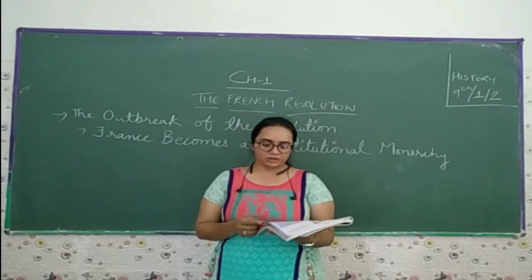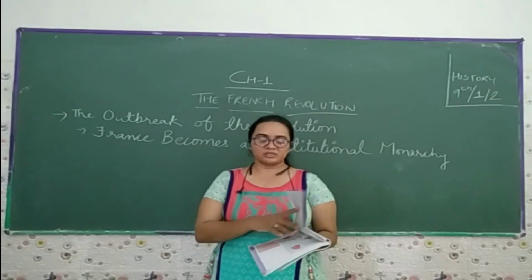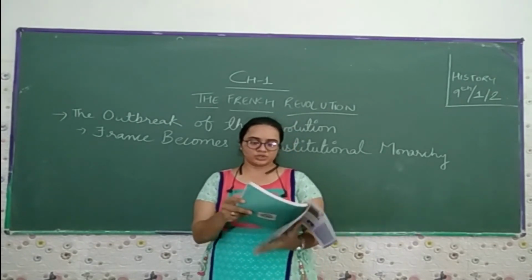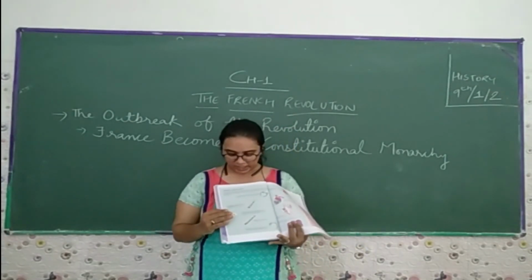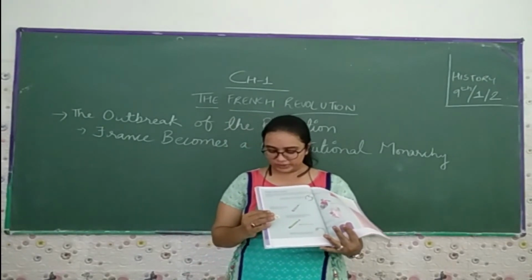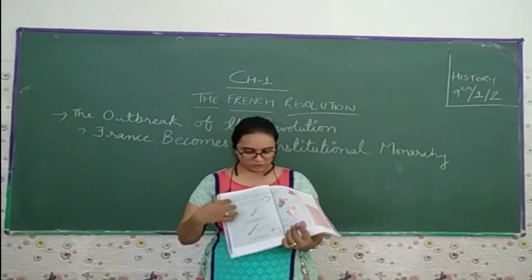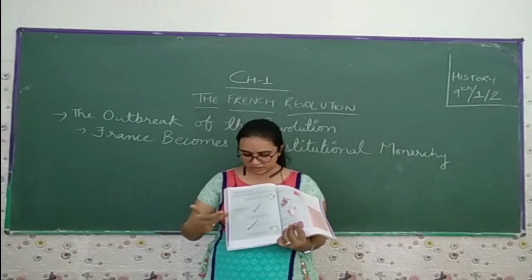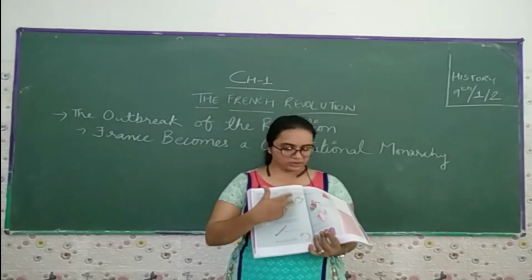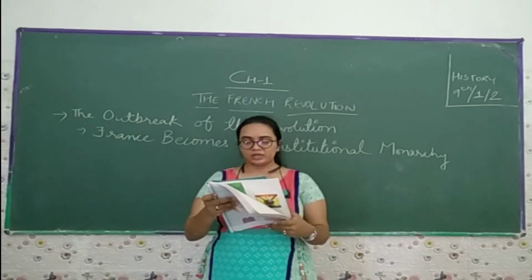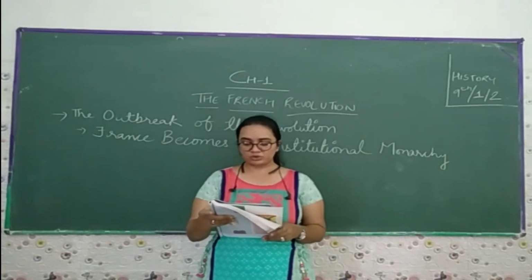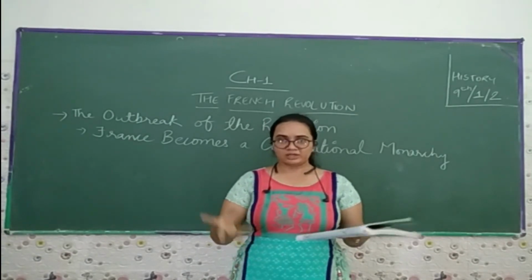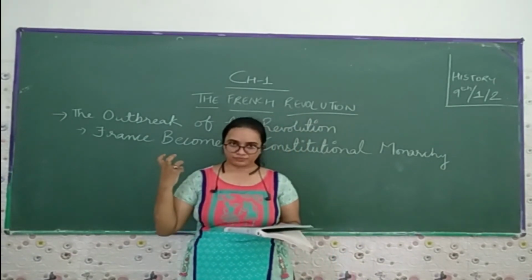So these are the Declaration of the Rights of Man and the Citizen in the French Constitution. Now these are the political symbols by which they used to explain things: this is for the handcuffs, this is for the bow and arrow, this is for the right. The symbol states that the broken chain means a chain used to fetter a slave is broken. Right now we are going to discuss it briefly.